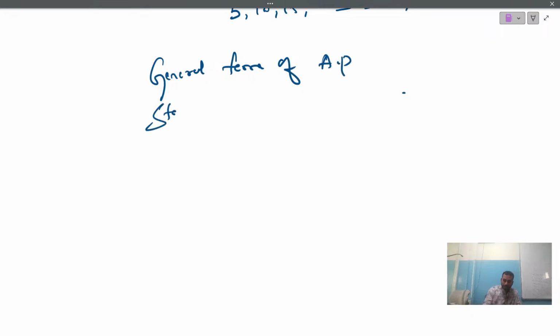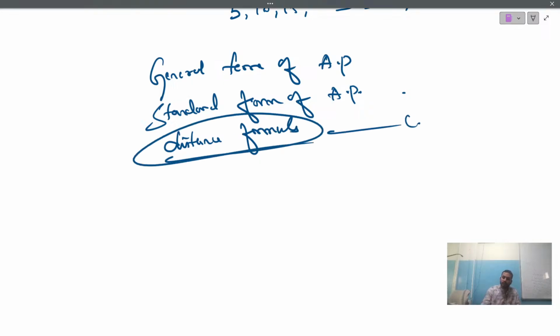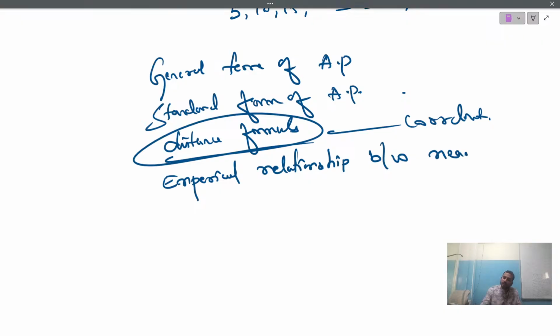Clear? Any doubts? Good. And remember the formulas of the general term of an AP, the standard form of AP, distance formula, coordinate geometry formulas, and the empirical relationship between mean, mode and median.